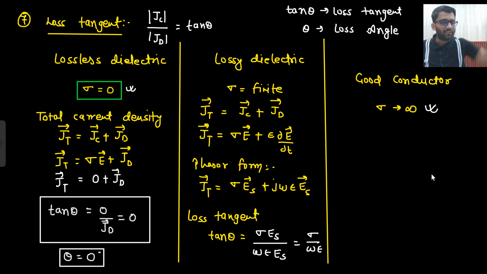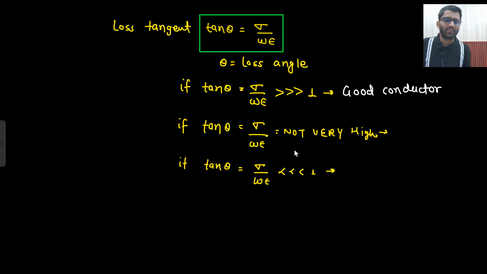For good conductor, sigma is towards infinity. So that we will discuss in the next particular lecture. In the second half of this lecture, we are going to discuss conductor. Between the lossy dielectric and conductor there is only one difference, that here sigma is very high. That's it. This is the only difference. So within 10 to 15 minutes we are going to see good conductor as well. First let's discuss lossy dielectric, because we are studying lossy dielectric as of now. So for lossy dielectric, tan theta is equal to sigma upon omega epsilon.